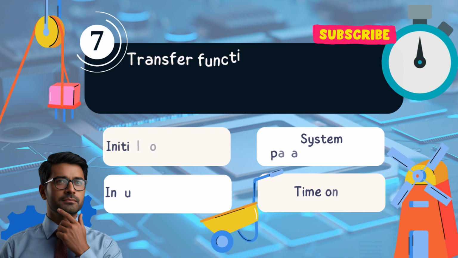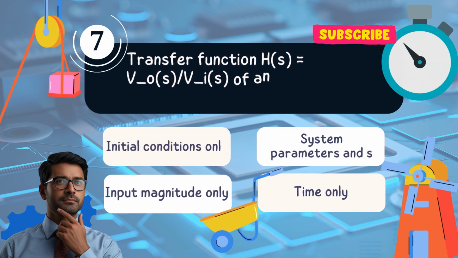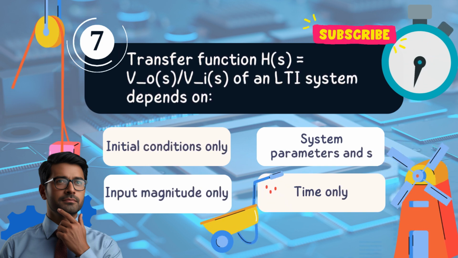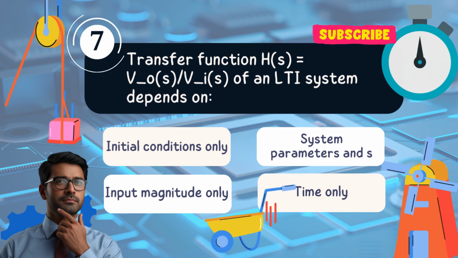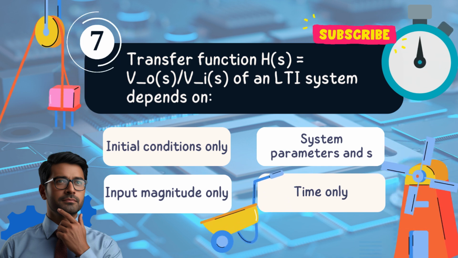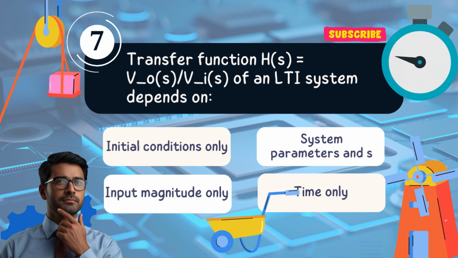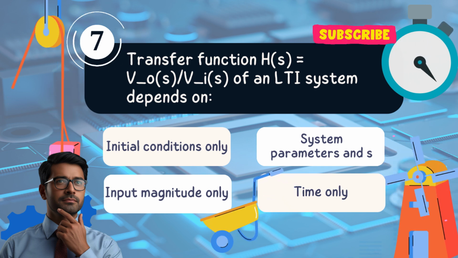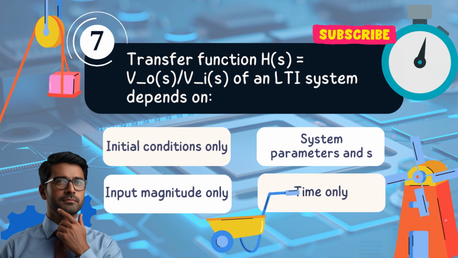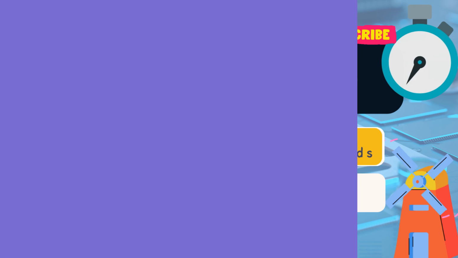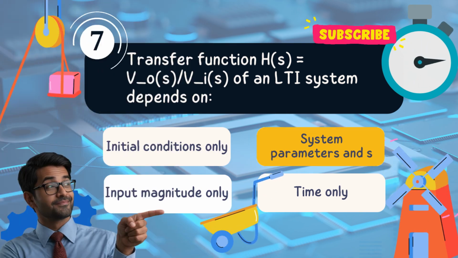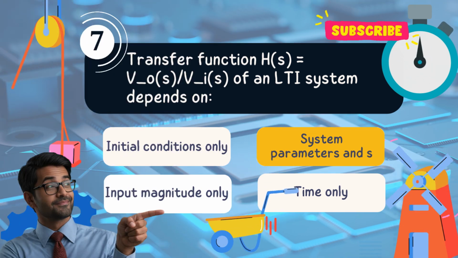Question 7. Transfer function H(s) equals V out of s divided by V in of s depends on: a. initial conditions only. b. system parameters and s. c. input magnitude only. d. time only. Answer: b. system parameters and s.